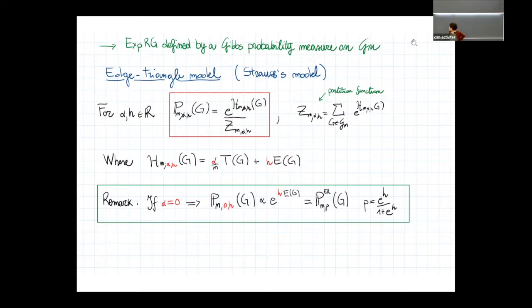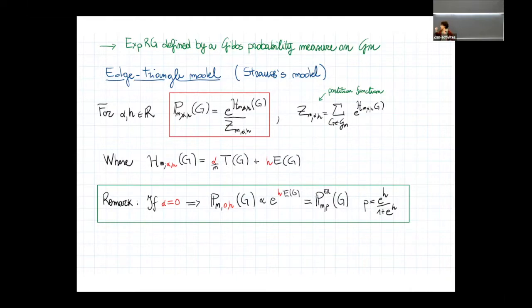The Hamiltonian, described here, is essentially a combination of a count of triangles, this is the symbol for the number of triangles in G, and the number of edges in G. This count is weighted with the two parameters alpha and h. Of course, since alpha and h are real, by tuning these parameters one can control the final properties of the graph.